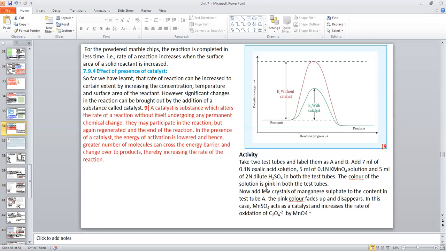The color of the solution is pink in both test tubes A and B.